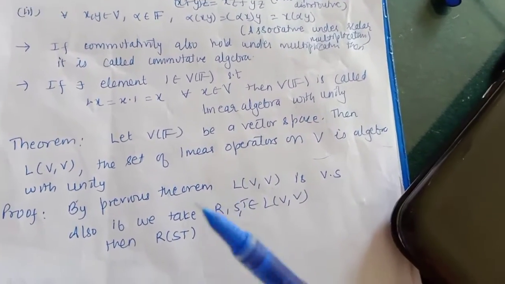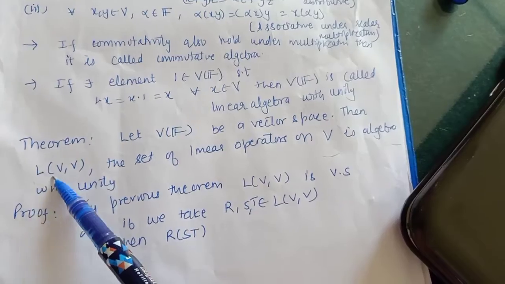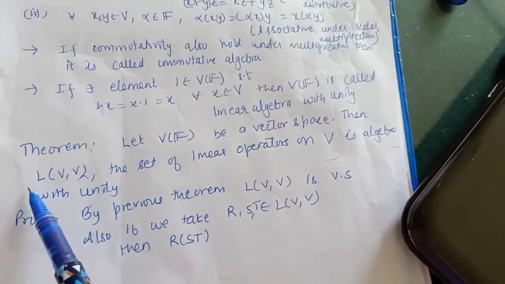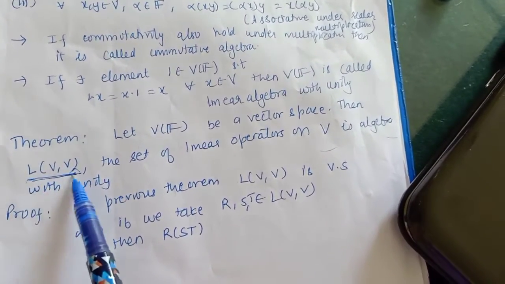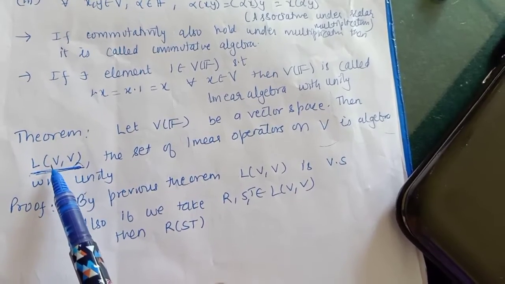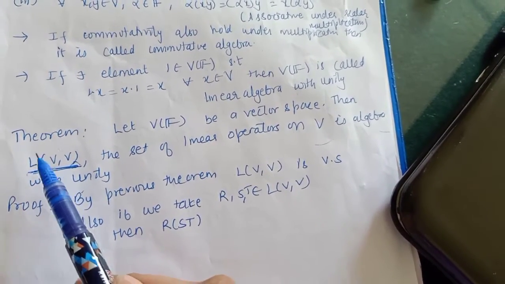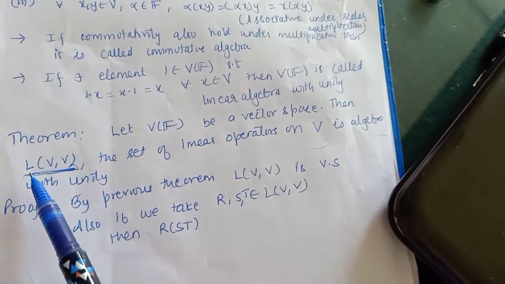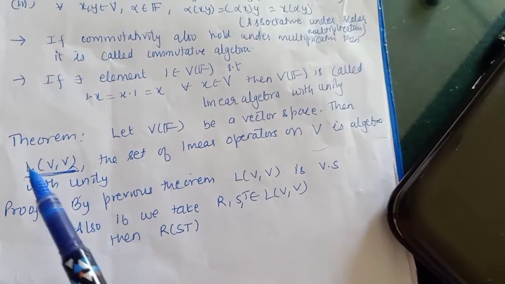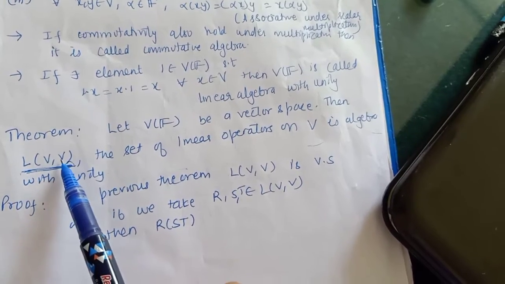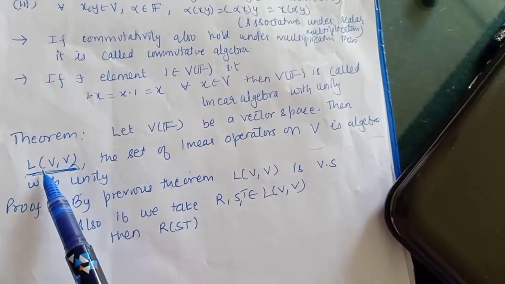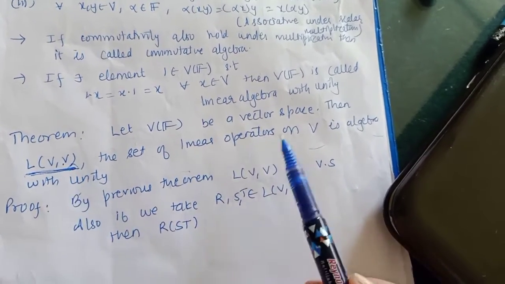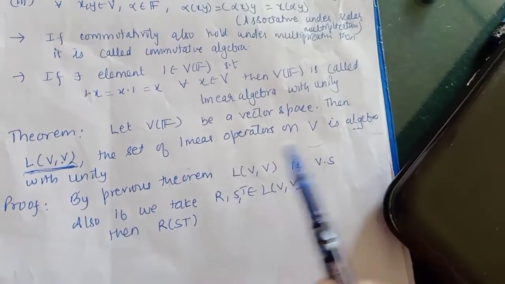So the next theorem is a consequence of this. We already showed that the set of all linear transformations from U to V is a vector space. So now we will prove that the set of all linear transformations from the same space into the same space, that is from V to V, is actually an algebra with unity.